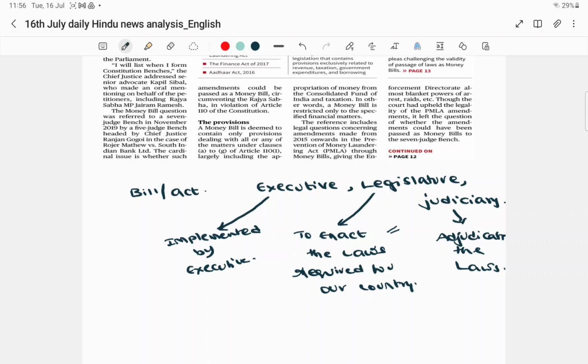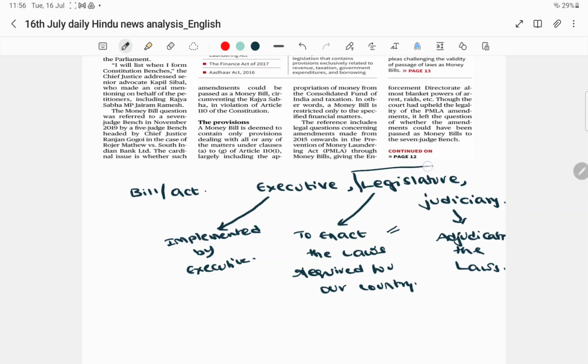So let me say it again. We have 3 organs of the government: executive, legislature, and judiciary. The role of the legislature is to enact the laws required for our country. The executive implements those laws enacted by the legislature. The judiciary adjudicates the laws. That means the judiciary will ensure that the laws passed by the legislature are in conformity with the constitution. Therefore, if a law violates the constitution, the judiciary will immediately come into the picture and strike off that particular law. So these are the 3 organs of the government.